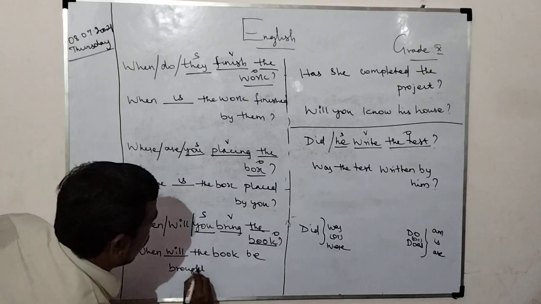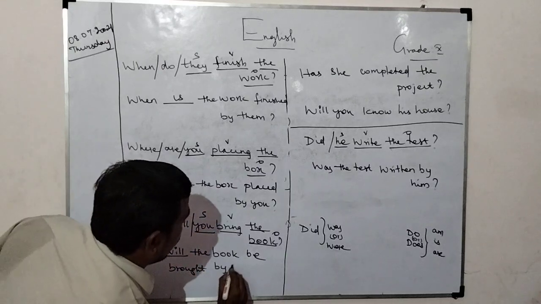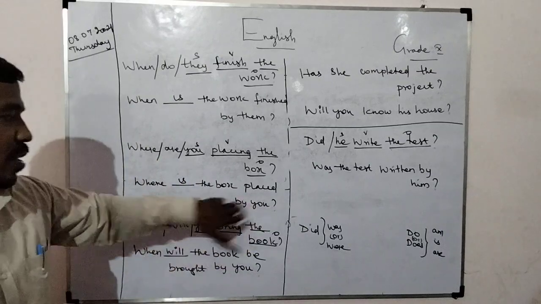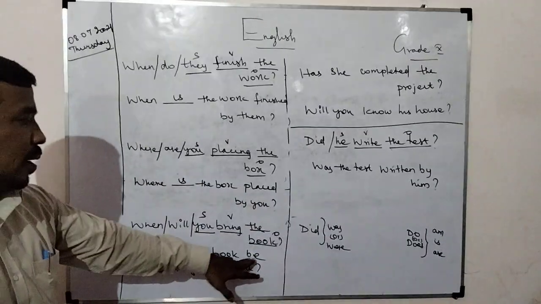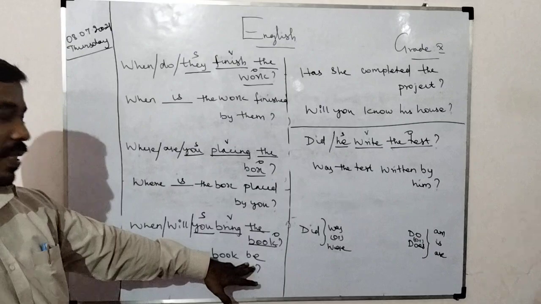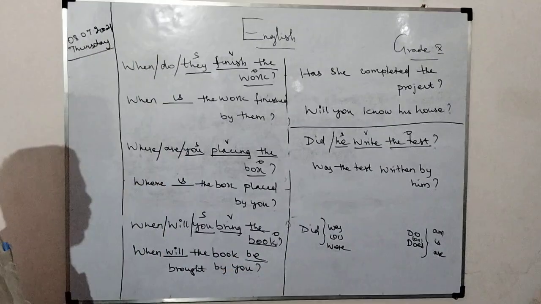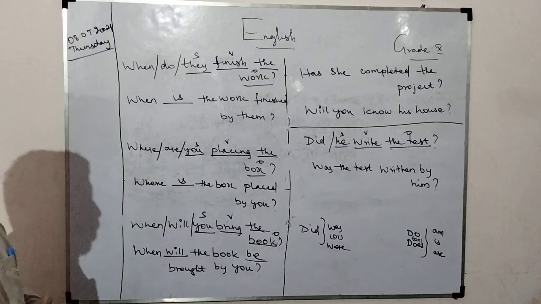brought by you? Have you understood? When will, change the object into subject, the book. For simple future tense, the be form is "be". Refer to it. Be brought by you. Okay, write fast.